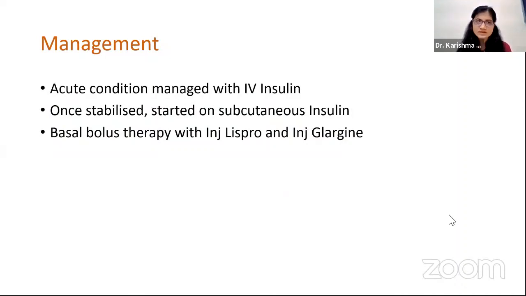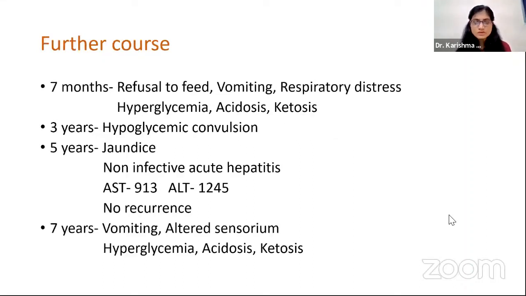This baby was managed. The acute condition was managed with IV insulin. And once he was stabilized, he was started on subcutaneous insulin. Basal bolus therapy with injection Lispro and injection Glargine was started. Further course for this baby was at 7 months of age, he presented with refusal to feed, vomiting, and respiratory distress in acute decompensation, and the acute condition was managed.